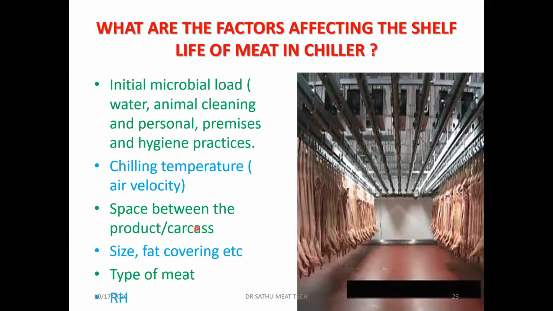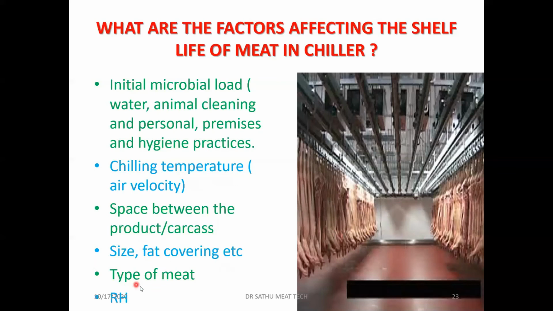The space between the products. When you arrange in the chiller room, the space between the meat products or the carcasses should be proper, so that there is proper circulation of the air. Again, the size of the carcasses or size of the package, fat covering, etc. will be affecting. If the fat covering is more, the rate of chilling will be slow, because the fat is an insulator.